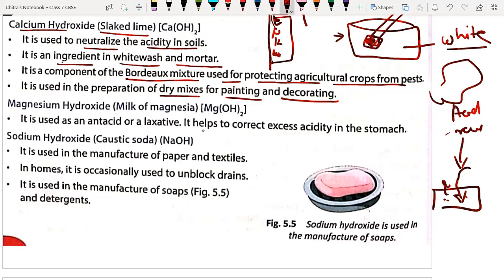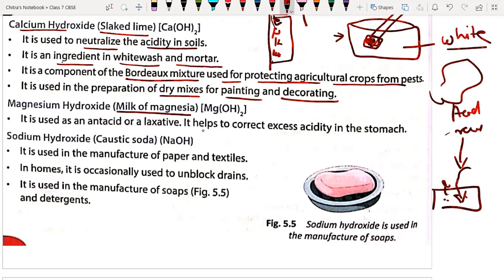Magnesium hydroxide is also called milk of magnesia. Sir, even quick lime also neutralizes, we can use it. Yes, quick lime is calcium hydroxide. When we dissolve calcium carbonate in water, we form quick lime. It is also called lime water.